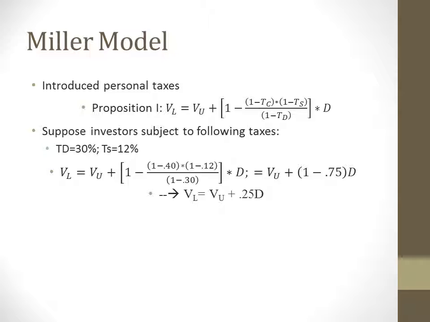Miller later added personal taxes into the proposition, making the formula evolve into the one you see here. Now we suppose that investors are subject to the following taxes: TD equals 30% and TS is 12%, where TD is the personal tax rate on debt income and TS is the personal tax rate on stock or equity income. When we use Miller's model to find the value of a leveraged firm, we end up with this formula. We can say that the value of the leveraged firm will increase by 25 cents for every $1 increase in debt, or $25 for every $100 increase in debt.